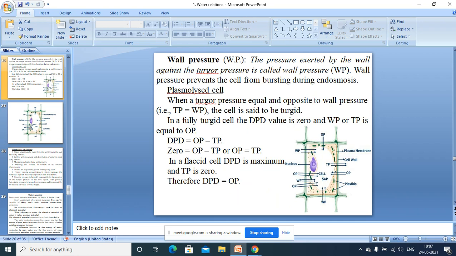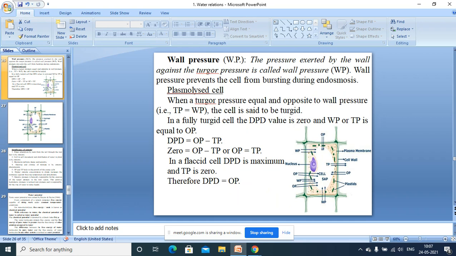At one stage turgor pressure value becomes equal to wall pressure, and that stage is called the turgid stage. But you have to remember, even if the turgid cell is placed in hypotonic solution or in water, further endosmosis is not possible. Further entry of water into the cell is not possible because there is no space inside. There is a maximum turgor pressure and also maximum wall pressure, and that is called a turgid cell.